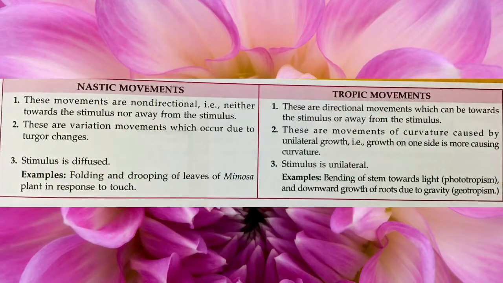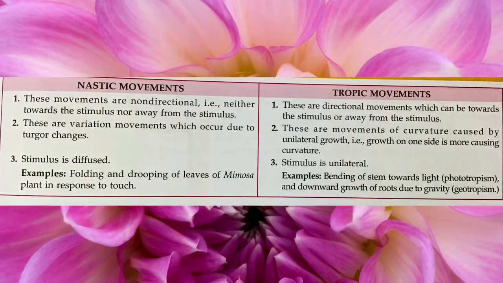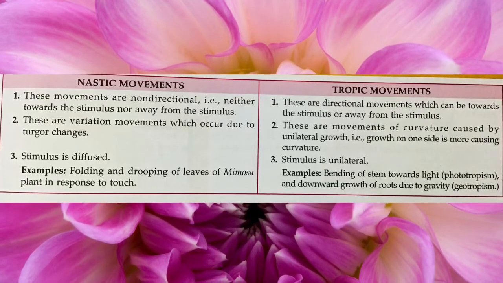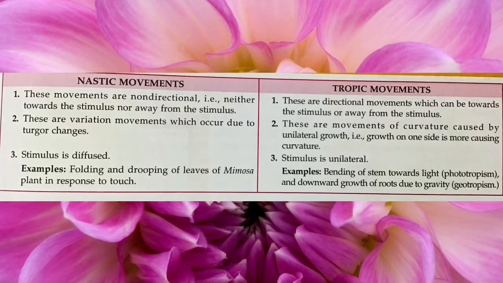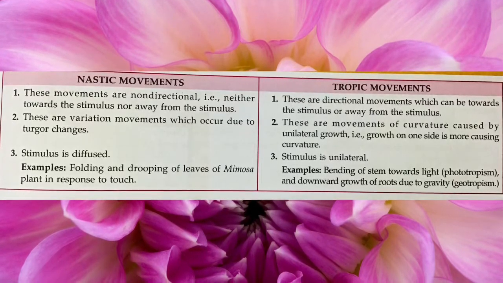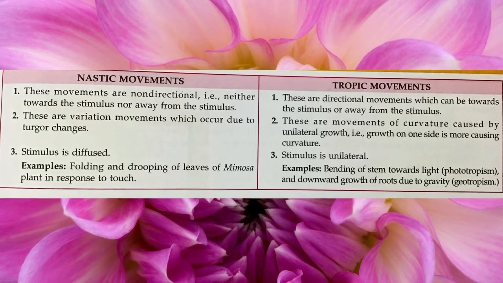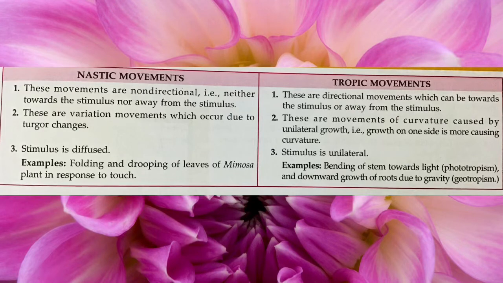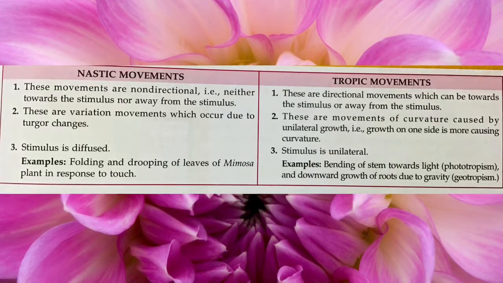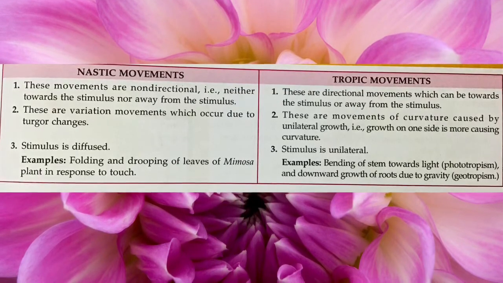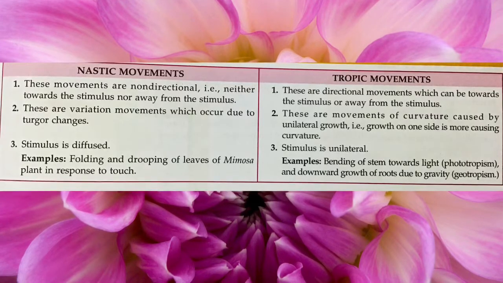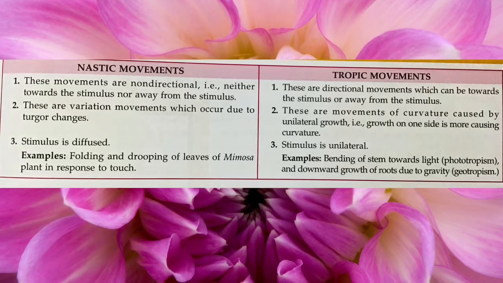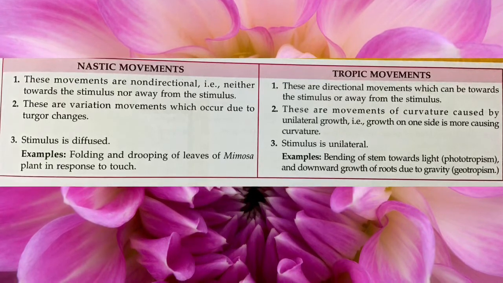Now let us study the differences between nastic and tropic movements. Nastic movements are non-directional, that is, neither towards the stimulus nor away from the stimulus. These are variation movements which occur due to turgor changes. Stimulus is diffused. Example, folding and drooping of leaves of mimosa plant. Mimosa means touch me not plant, in response to touch.